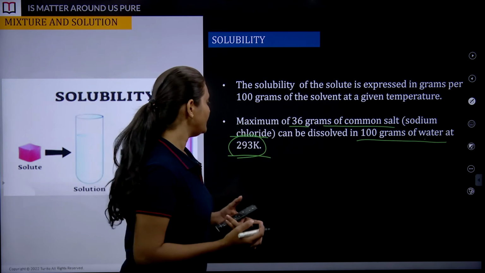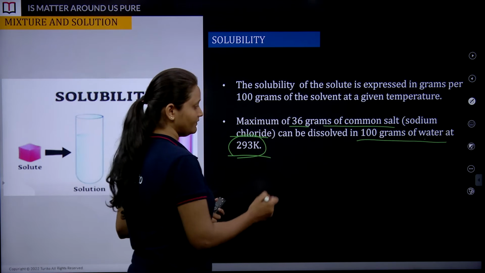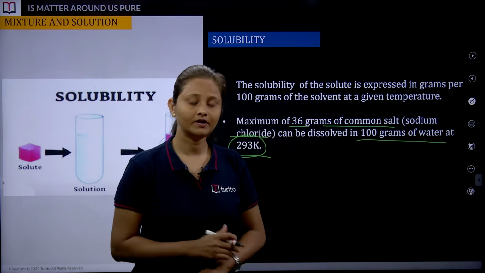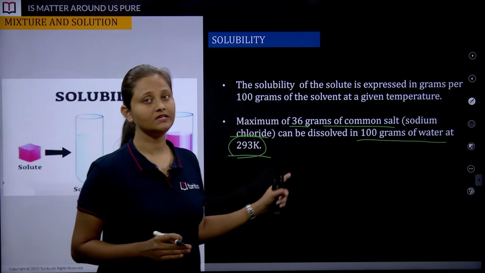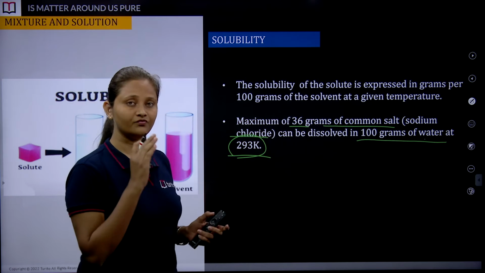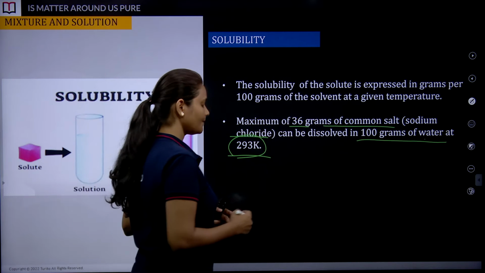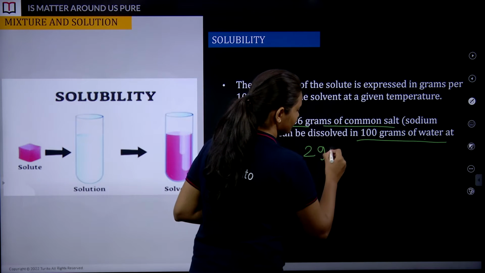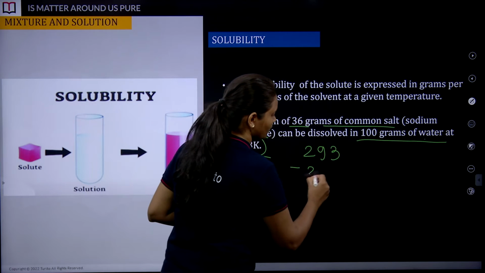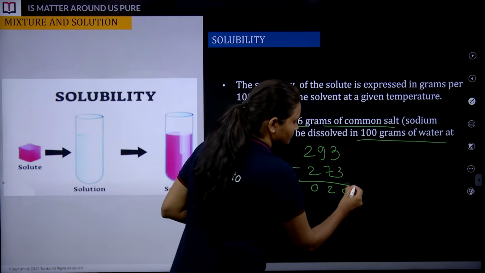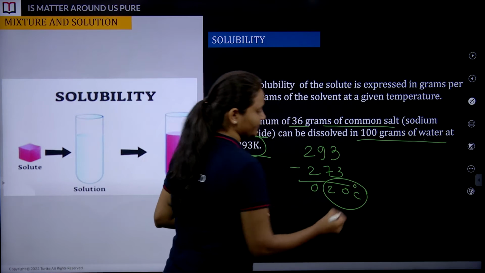Correct? Now we need to understand, if 293 Kelvin, can anyone tell me what is the temperature in degree Celsius and how do we calculate that? Quickly, we have seen this conversion from one unit to other. What do we do? 293 minus 273 gives you what? 20 degrees Celsius.